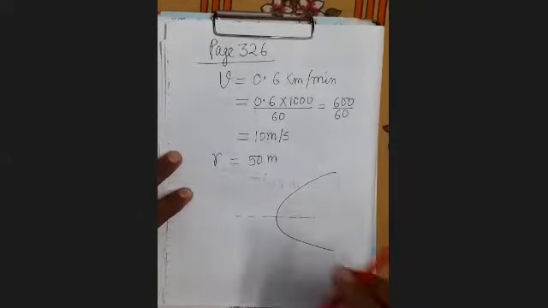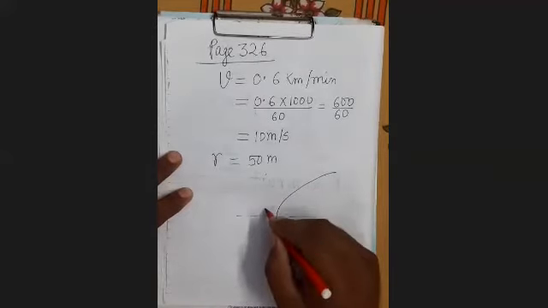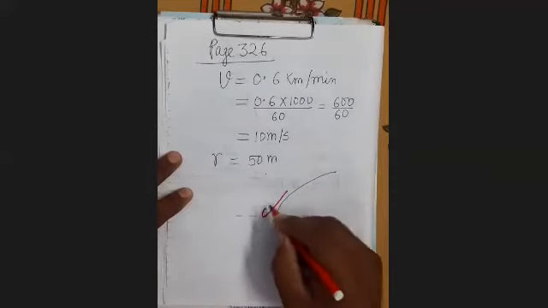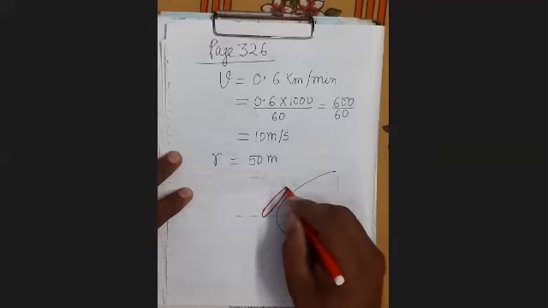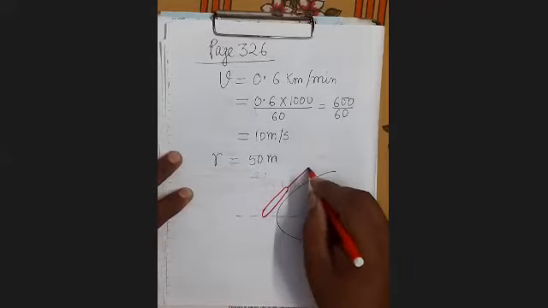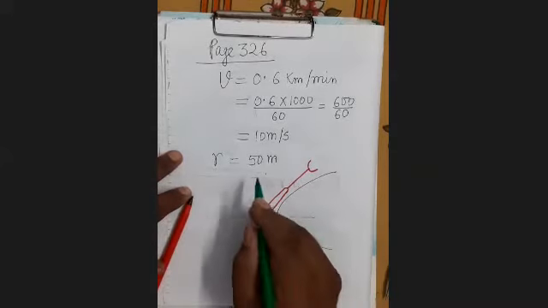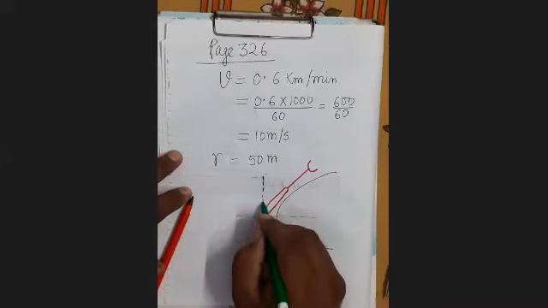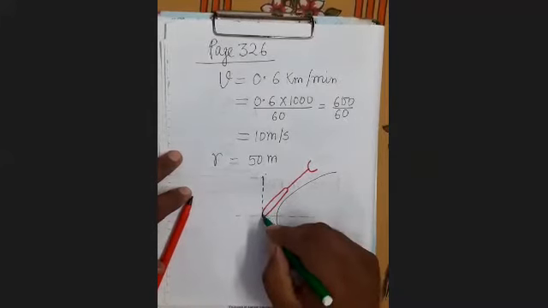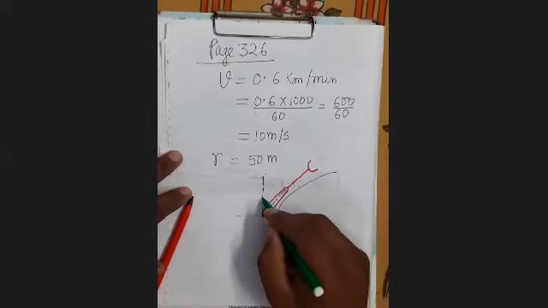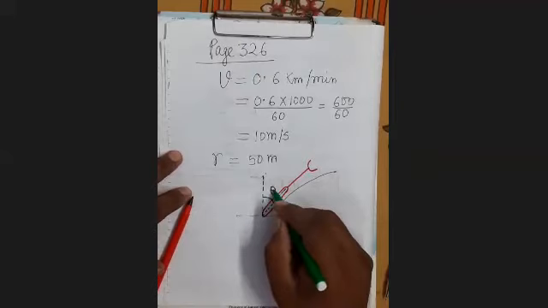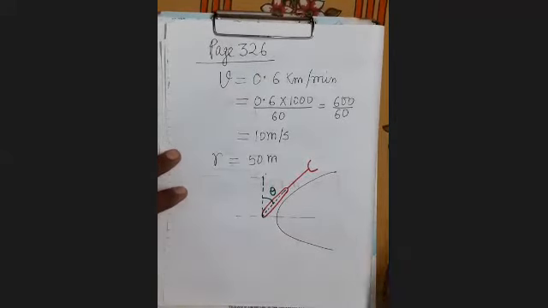He will lean the motorcycle from the vertical towards the center of the turn. It will be something like this. This is the vertical direction, and by this angle, you have to find this angle theta.